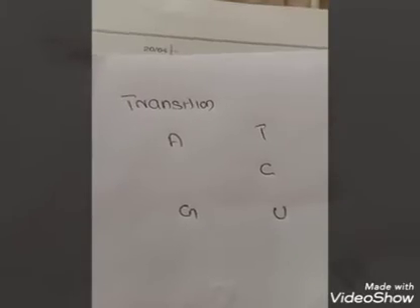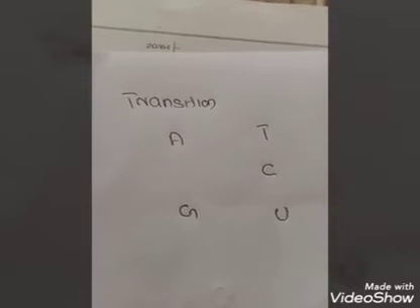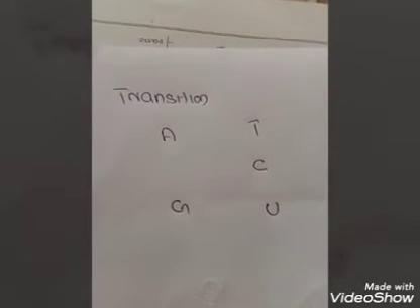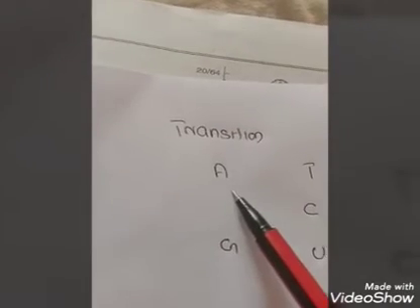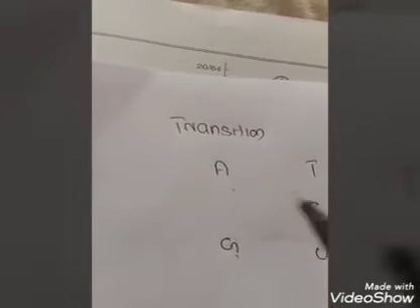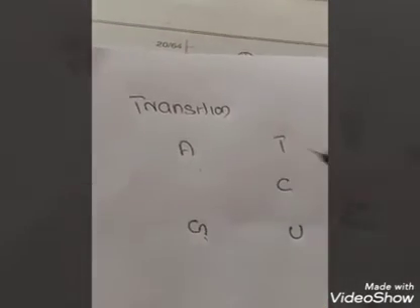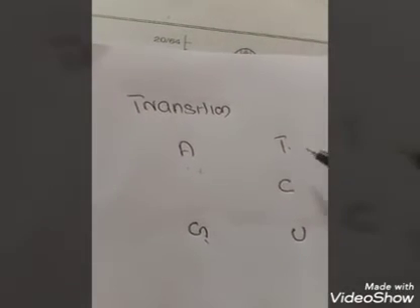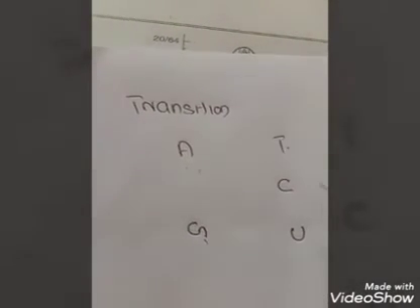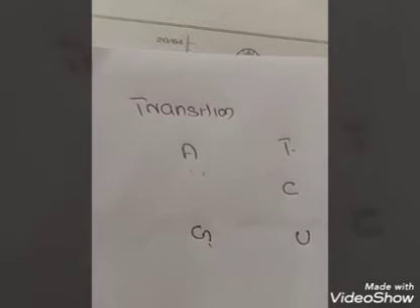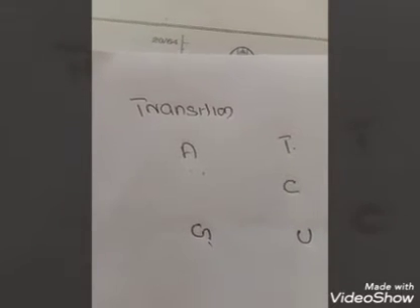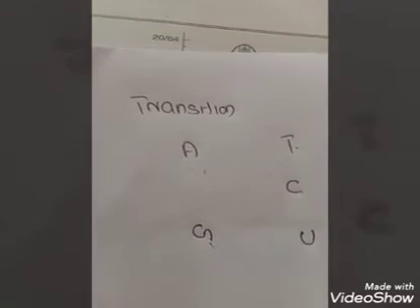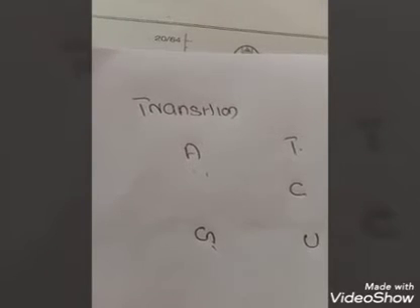We are discussing transition mutation. In transition mutation, a purine gets changed by another purine. That means A may be changed by G, or G may be changed by A. Likewise, pyrimidines may be changed by another pyrimidine: T changed by C or U, or C changed by T or U, like that. So transition means a purine may be changed by another purine, or a pyrimidine gets changed by another pyrimidine.